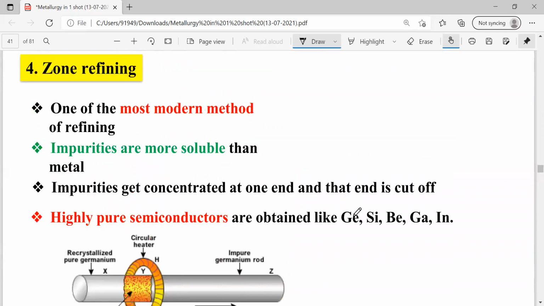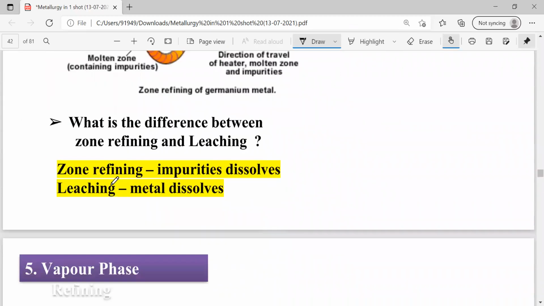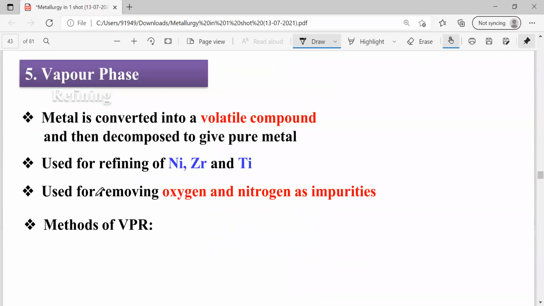When we use this zone refining method for the refining of germanium, silicon, beryllium, gallium, and indium, we are going to use the zone refining method. Next one is about vapor phase refining.